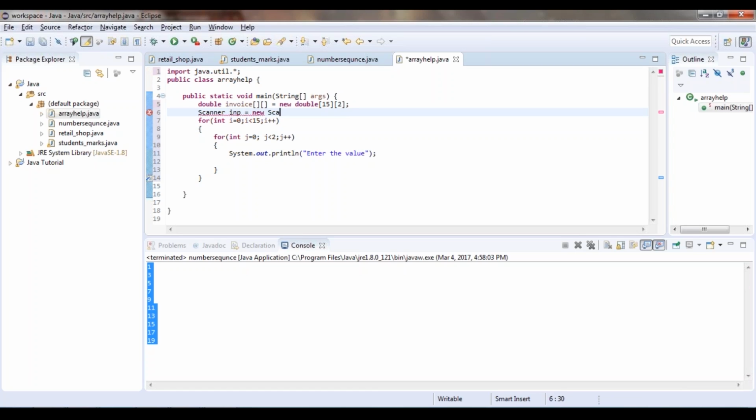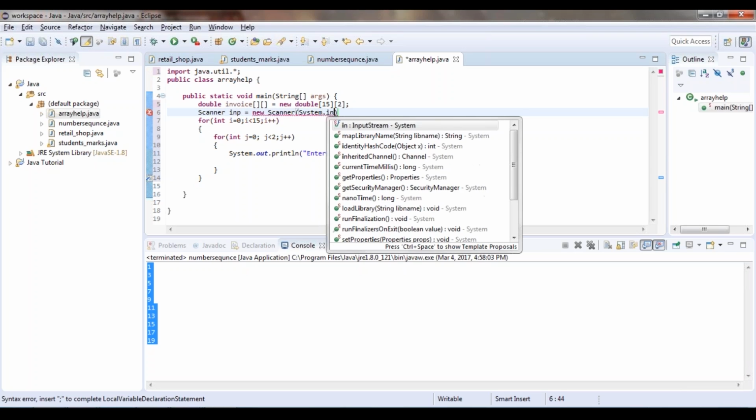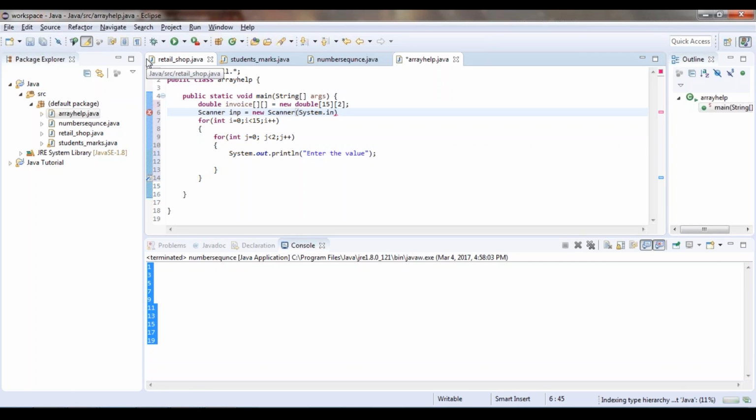New CA scanner, and this is the system input, so System.in. So now it's time I take the input from the user and then store it into my invoice table. So invoice of i, that is my row, and my column j, is equal to input.nextDouble. So are you clear on how to take an input for the array?